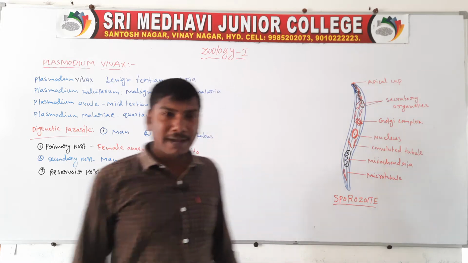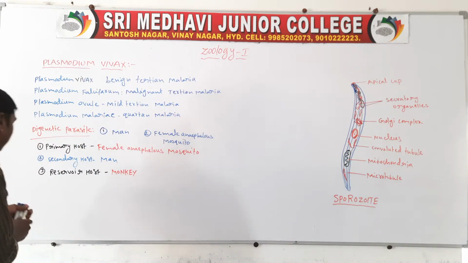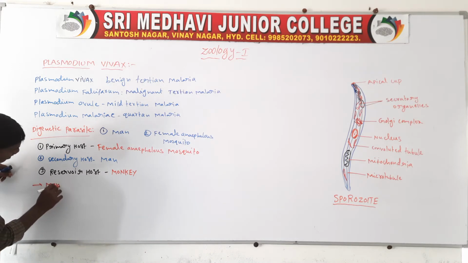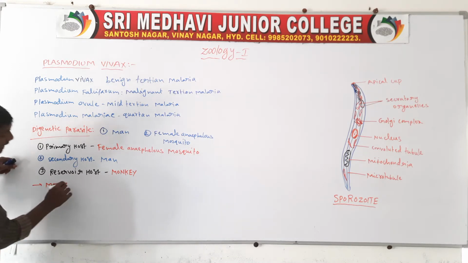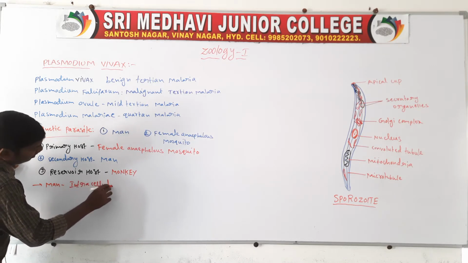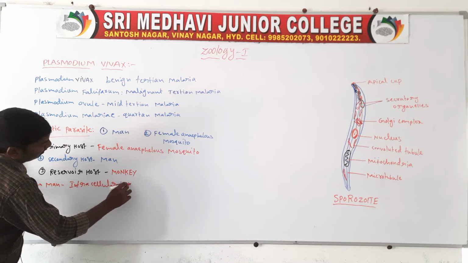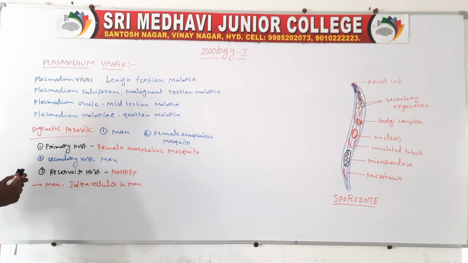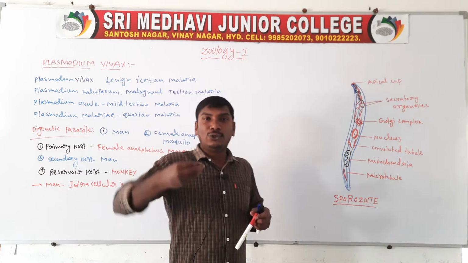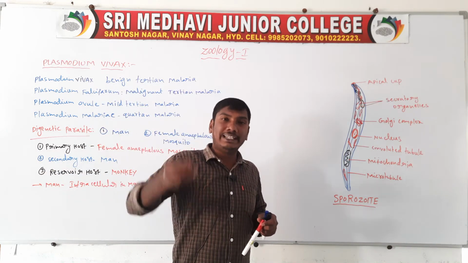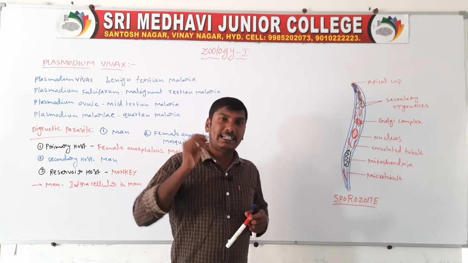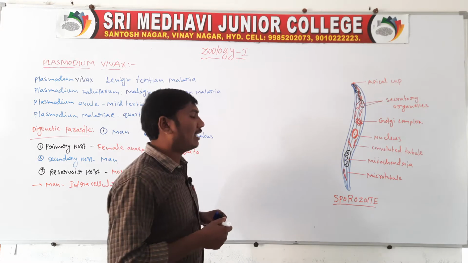Next, in man they live intracellularly. Intracellular means Plasmodium vivax lives inside the cell, so it is called an intracellular parasite.